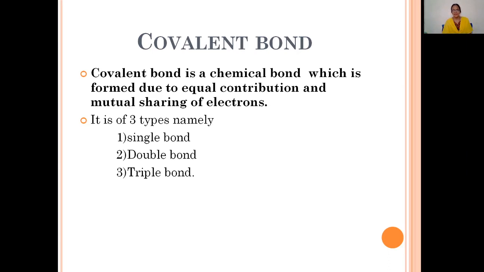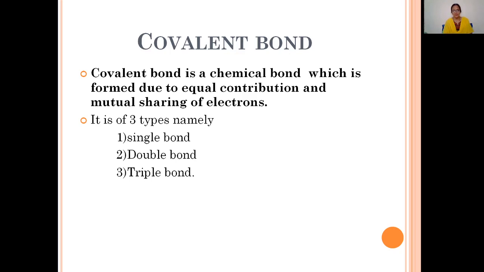A covalent bond is a chemical bond which is formed due to equal contribution and mutual sharing of electrons. This is the definition of a covalent bond. Two atoms participate in covalent bond formation.